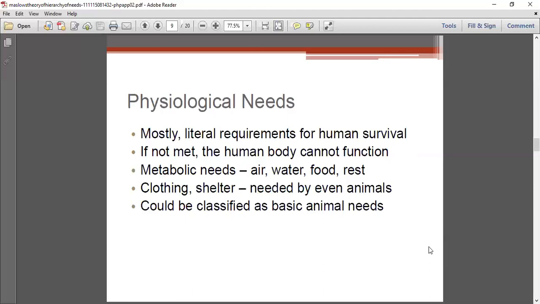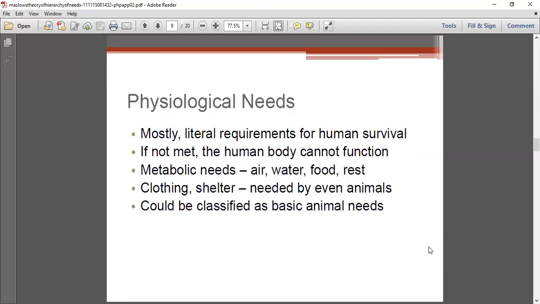The physiological needs include the need for air, water, food, and rest. We can even say that this is the basic animal need, which requires metabolic needs, including air, water, food, and rest.